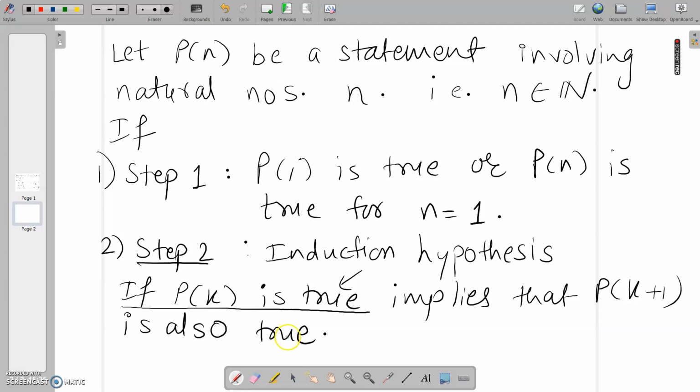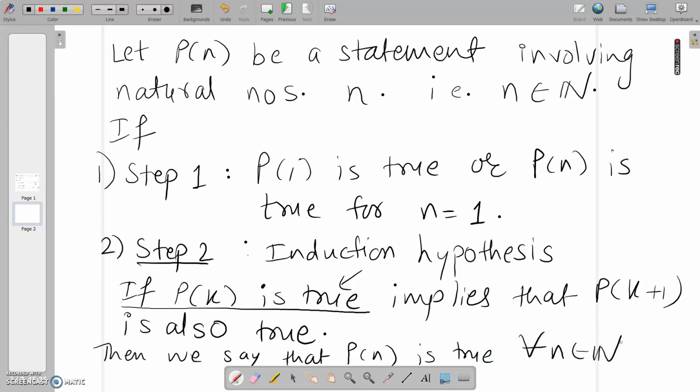P of k plus 1 means I am taking the immediate next natural number after k and proving that the result is true for k plus 1 also. And then we say that Pn is true for all n belongs to the set of natural numbers.